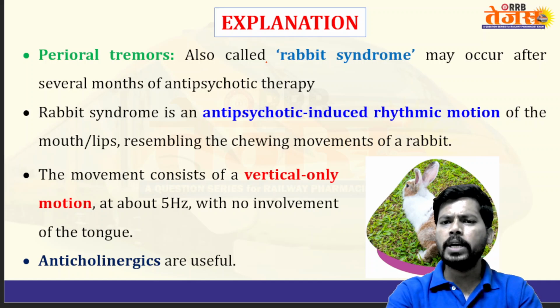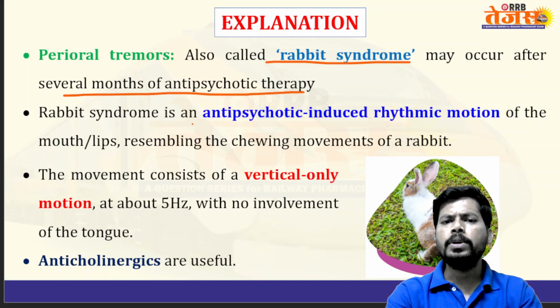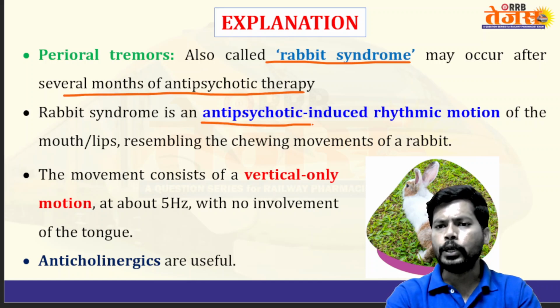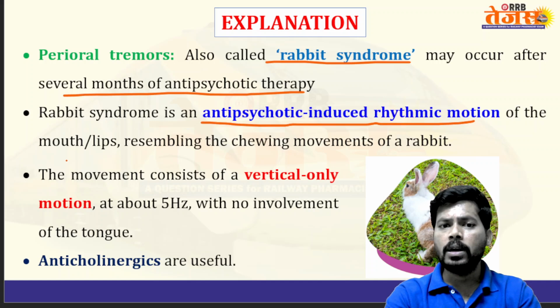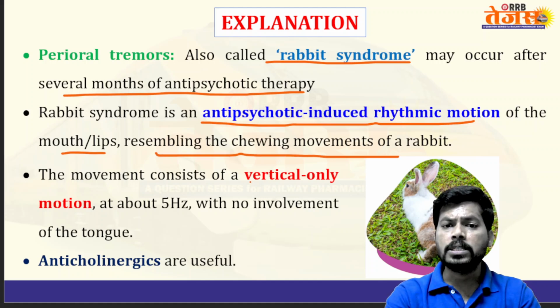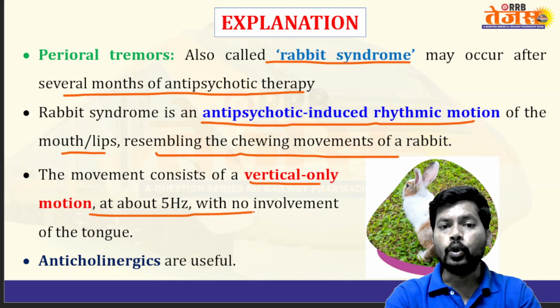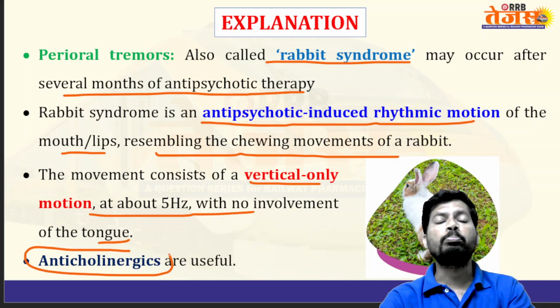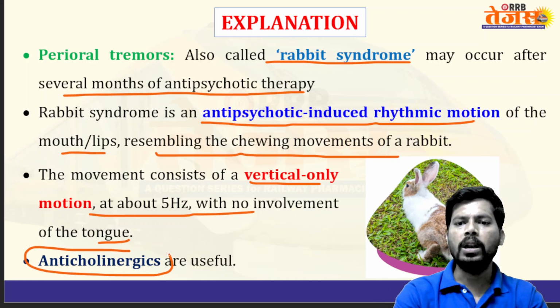perioral tremors, also known as rabbit syndrome, may occur after several months of antipsychotic therapy. Rabbit syndrome is an antipsychotic induced rhythmic motion of the mouth or lips resembling the chewing movements of a rabbit. The movement consists of a vertical only motion at about 5 hertz with no involvement of the tongue, and anticholinergics are also useful in the treatment of this rabbit syndrome, nothing but perioral tremors.